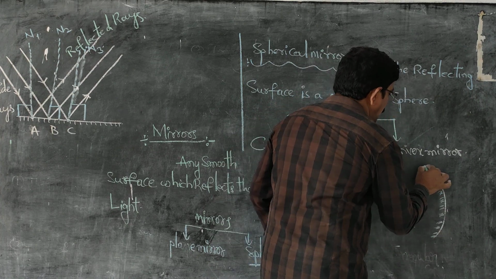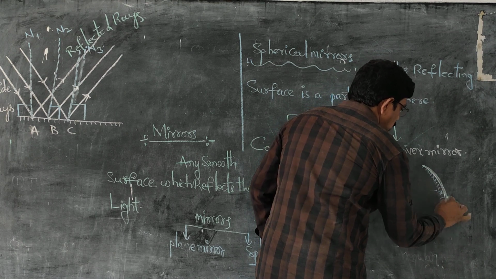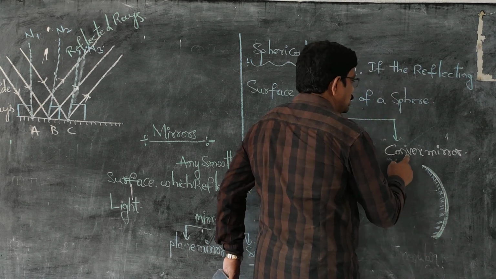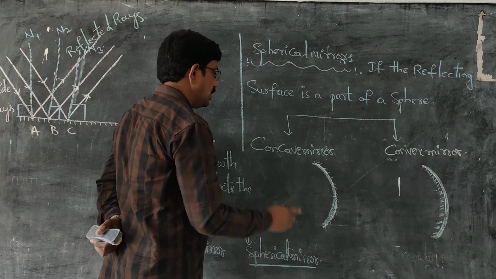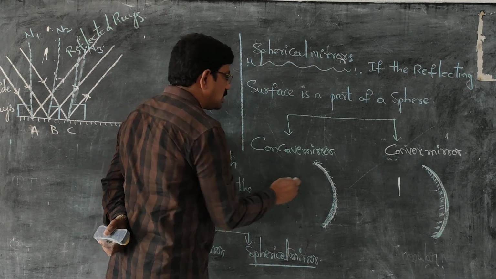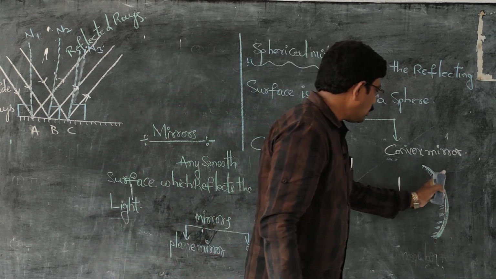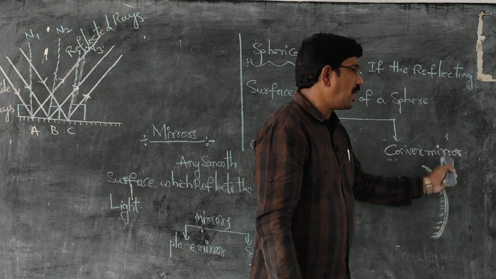This bulged outward portion serves as the reflecting surface, so this is a convex mirror. This one is the concave mirror. This cave portion serves as the reflecting surface, so this is a concave mirror. This bulged outward surface serves as the reflecting surface, so it is known as a convex mirror.